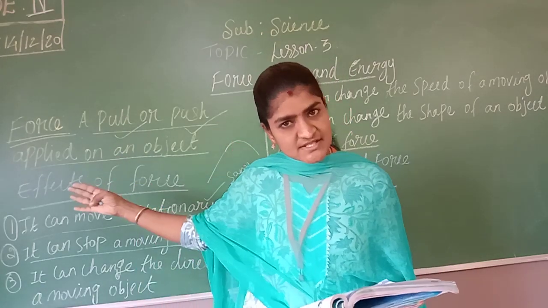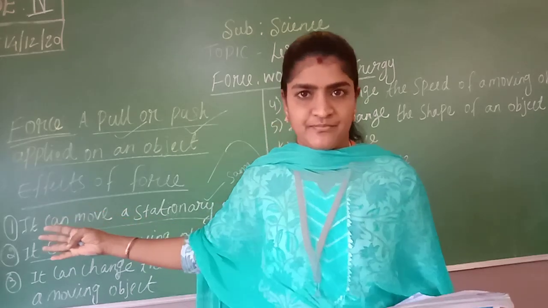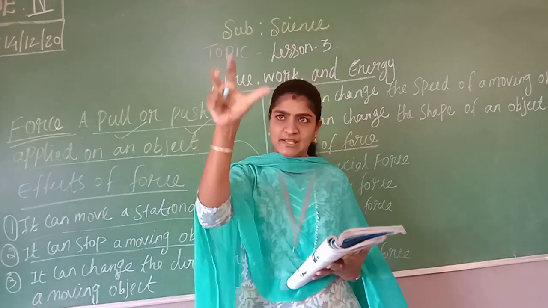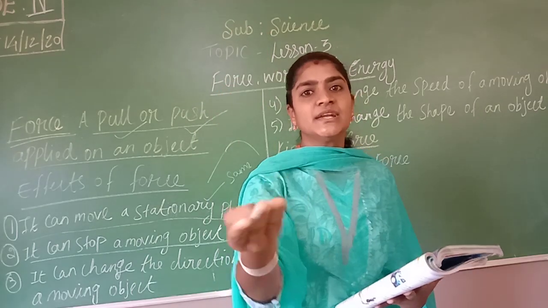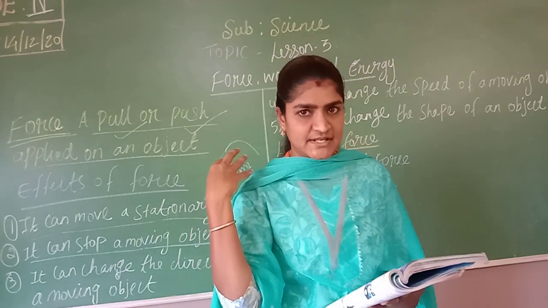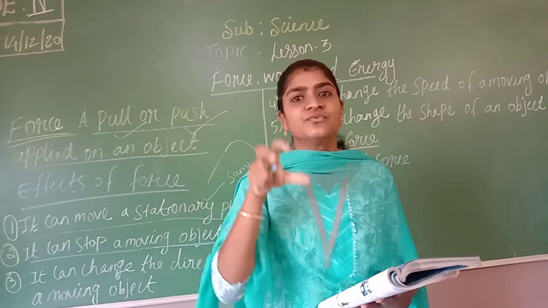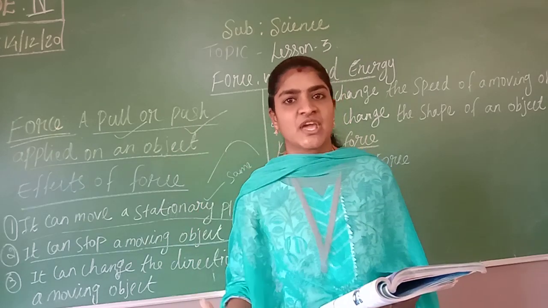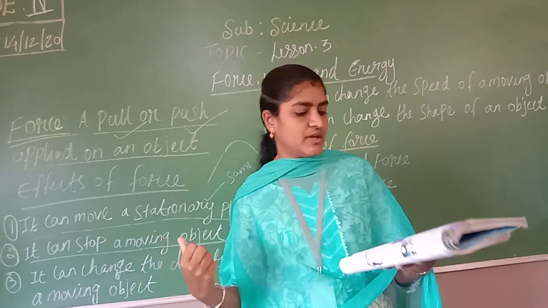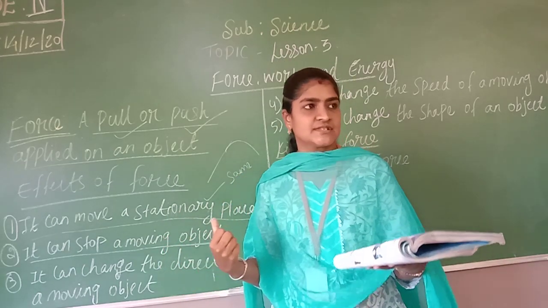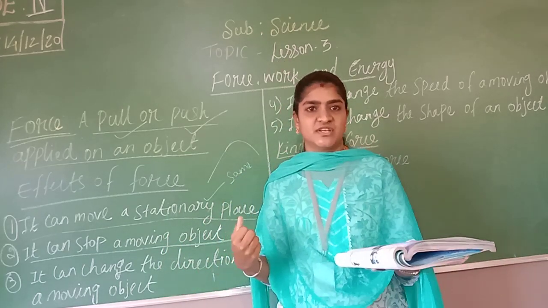Again we have to change the direction to the opposite way. The ball is coming like this. When you hit it like this, the ball moves in the opposite direction. Using forces we can change the object's direction in a different way. So it can change the direction of a moving object.